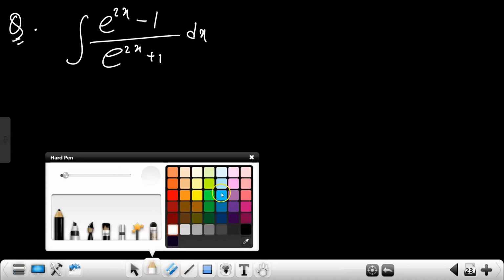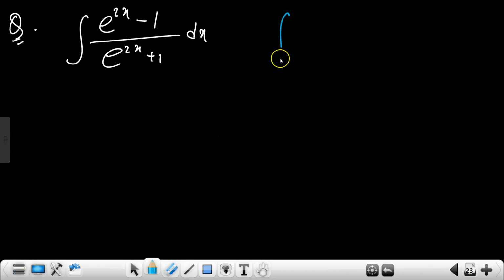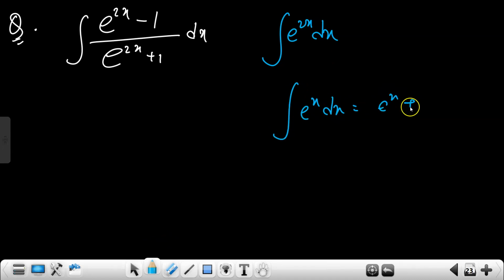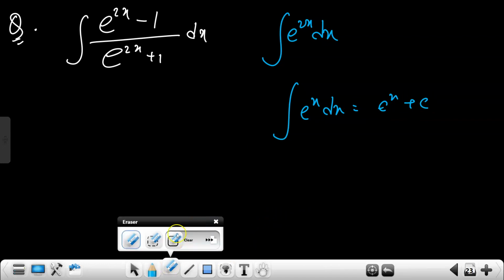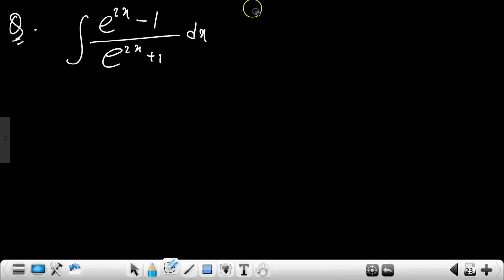See, in this sum there is nothing such as integration of e to the power 2x dx. Do you know such an integration? We don't know it, right? We only know integration of e to the power x dx, that is e to the power x plus c. Yes. So first we need to form e to the power x here, because e to the power 2x will not help us in any way.